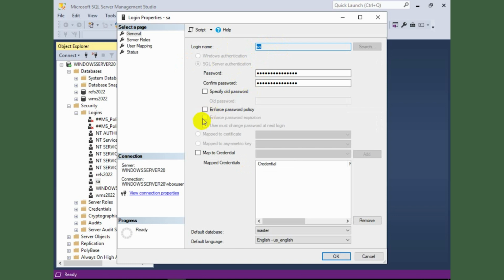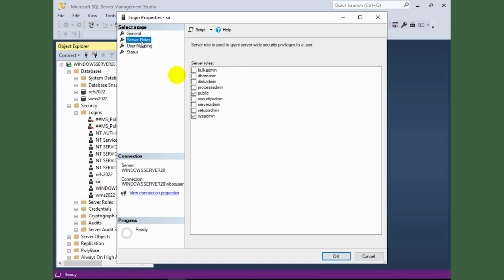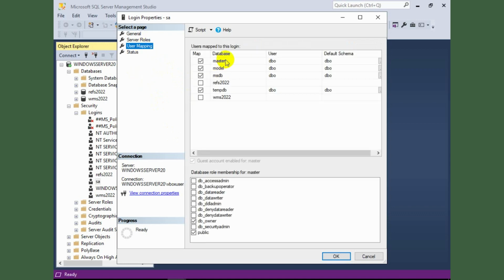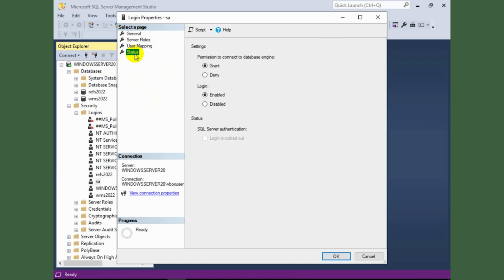Reset the password, and choose the options to not follow the password policy, just to make things simple at my end. Default database is master and language is English. Server roles are public and sysadmin. User mapping has model and master, which are all defaults that I've left as they are, without any changes, and make sure that it's enabled.